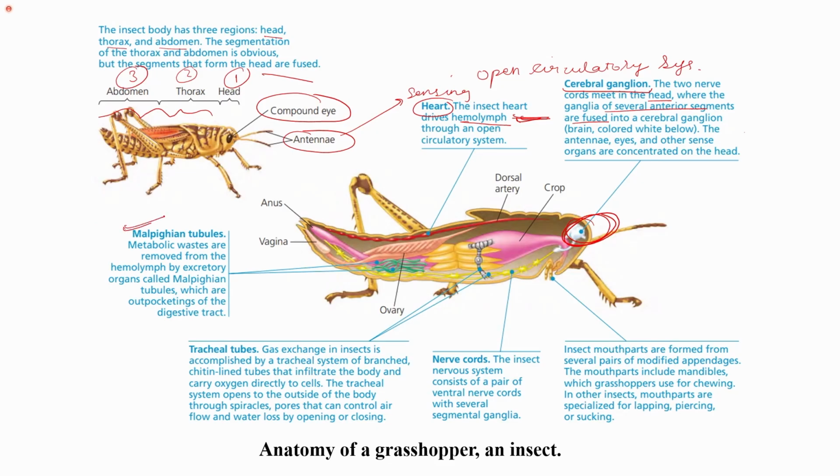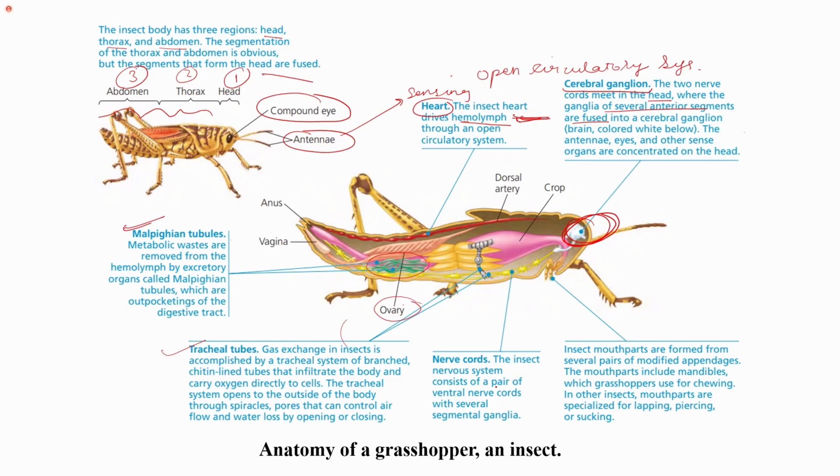Metabolic waste is removed with the help of the Malpighian tubules, which are outpocketings of the digestive tract. You can see here, the ones shown in green color are the Malpighian tubules. Then the sex organs or the reproductive organs are different; they are present in different organisms. This is the female grasshopper, therefore the ovary is present here. They have tracheal tubes for gaseous exchange, and the nerve cord is present.